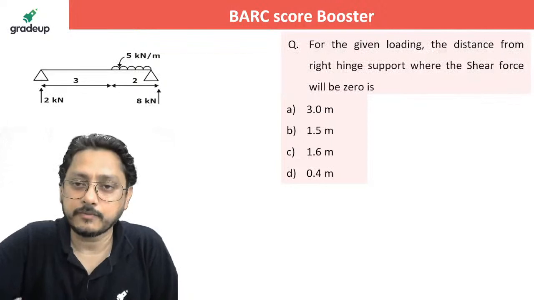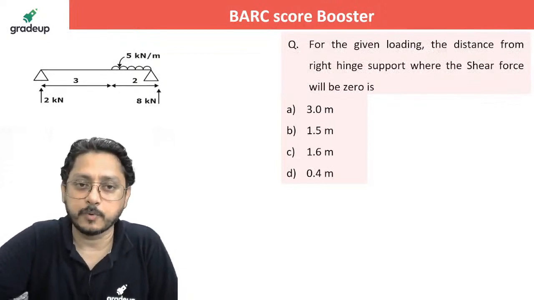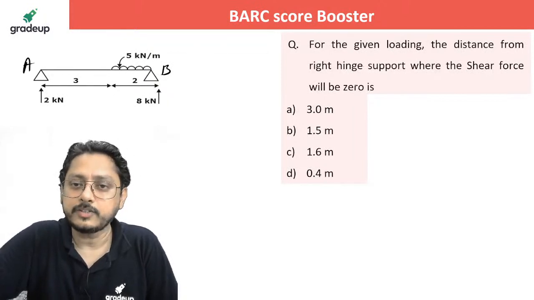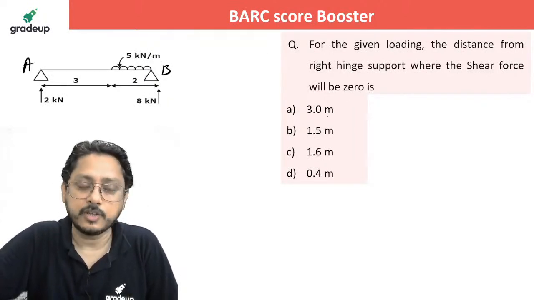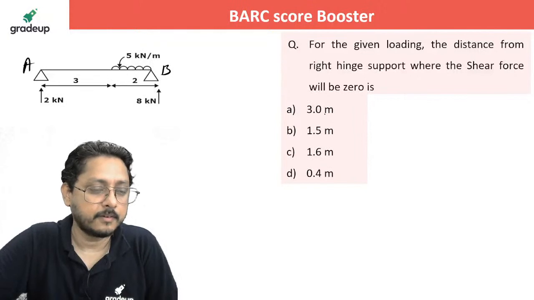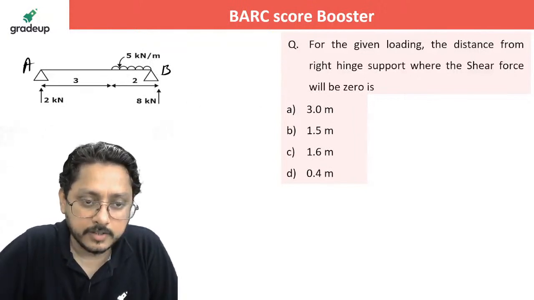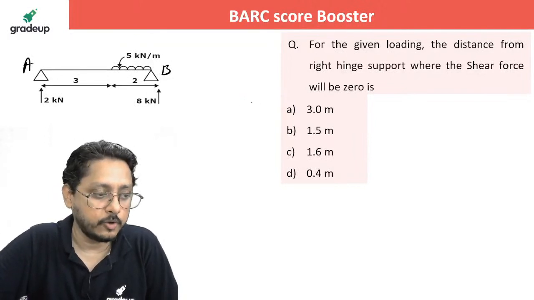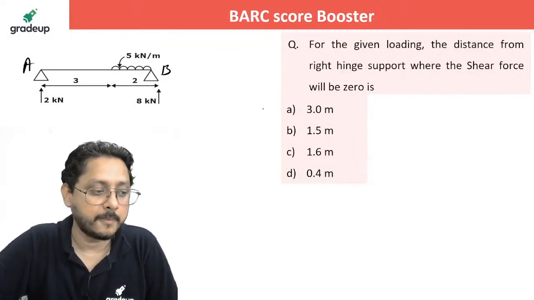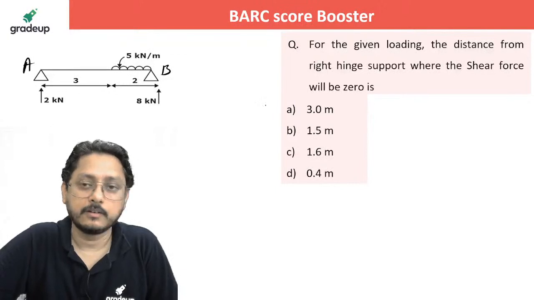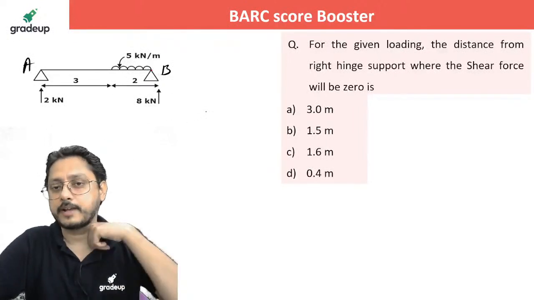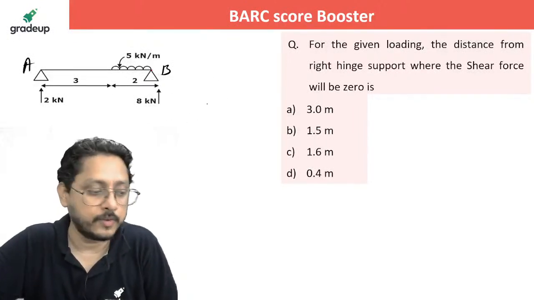Now what will be here? For the given loading, the distance from the right hinge support, right hinge means from B, where the shear force will be 0. From the right hinge, where the shear force will be 0. Very quick, you can solve it. Quickly you can solve it. I want to see how many of you can solve it very quickly. From B support, at which location your shear force value will be 0.